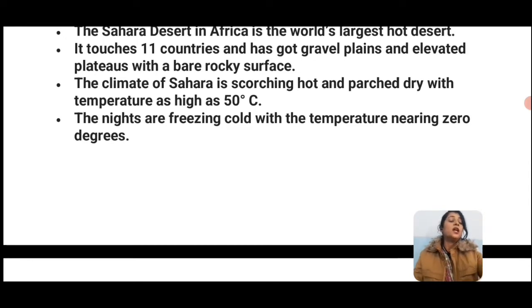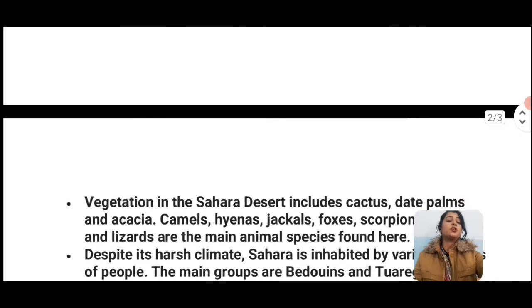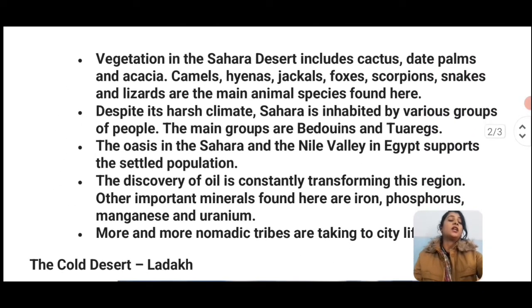You all know in a desert area the day is extremely hot and the night is freezing cold. The temperature falls near 0 degrees. In the daytime it is 50 degrees, but at night it reaches 0 degrees.